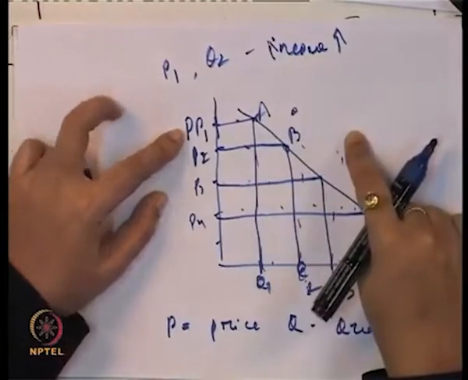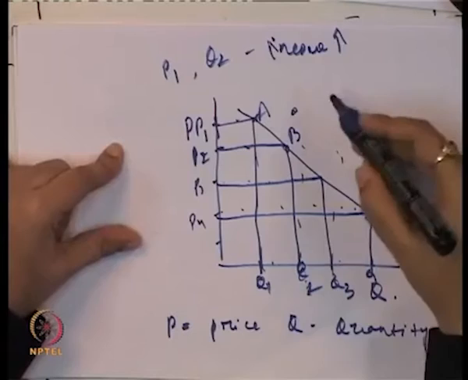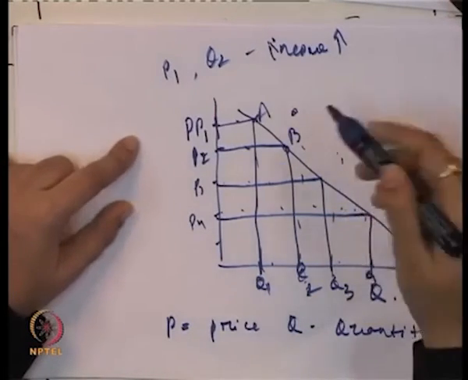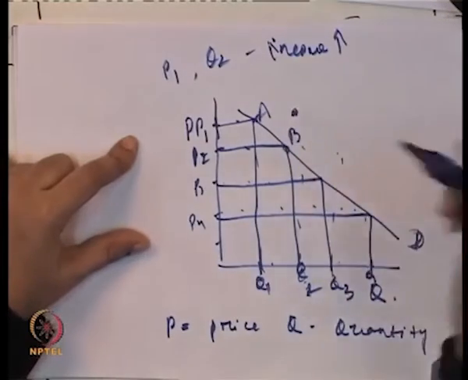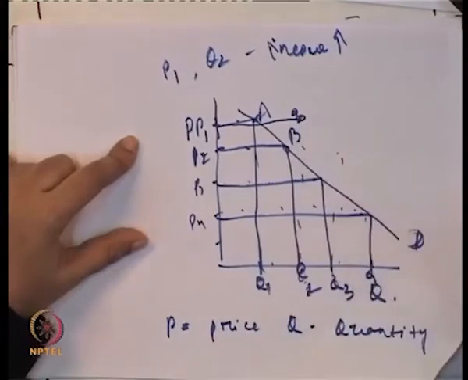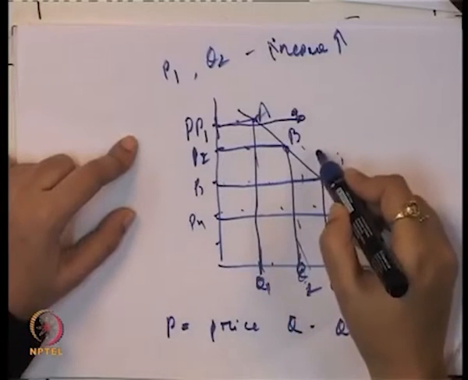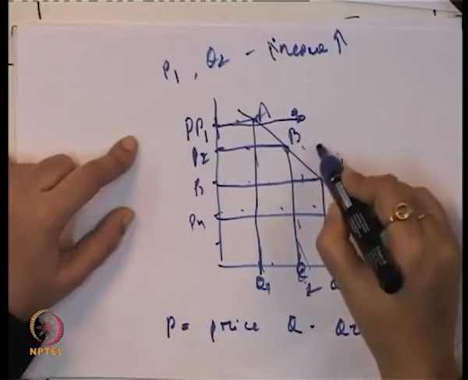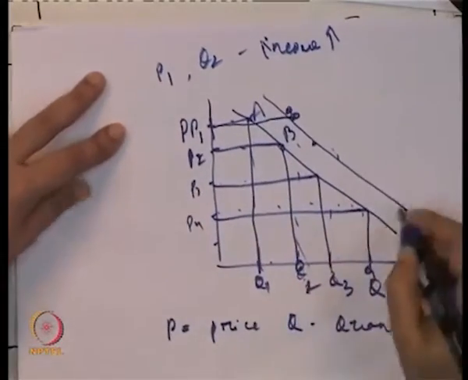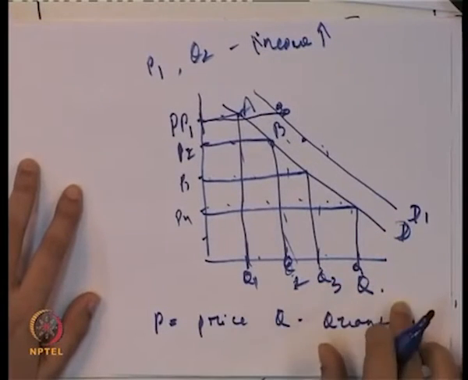So when there is a change in the income and correspondingly a change in the demand, that means the change in the demand is not because of price, it is because of some other factor. In this case we get this point. Even if the price is P1, the quantity demanded is Q2. Similarly, even if the price is P2, the quantity demanded is Q3. So you get a new demand curve, D1, and the shift in the demand curve is because of the change in the income.